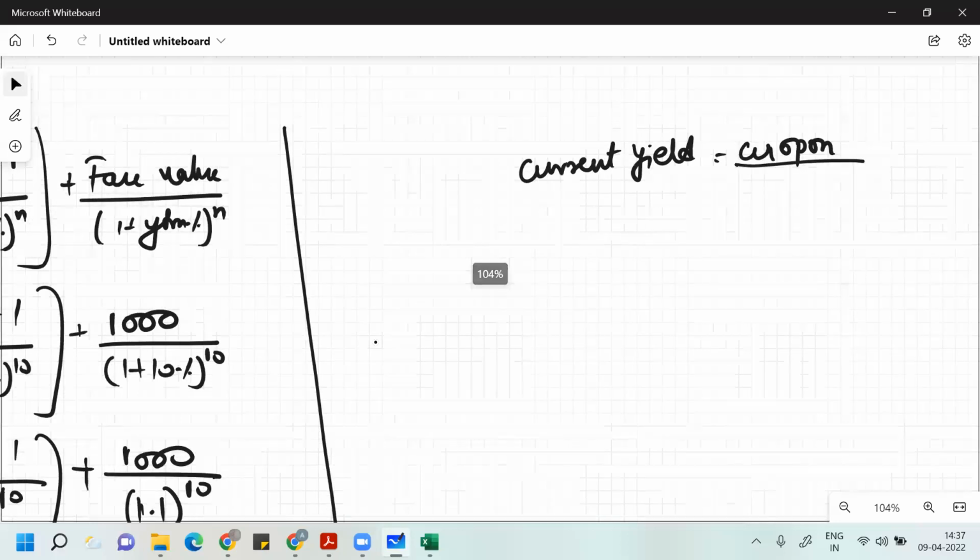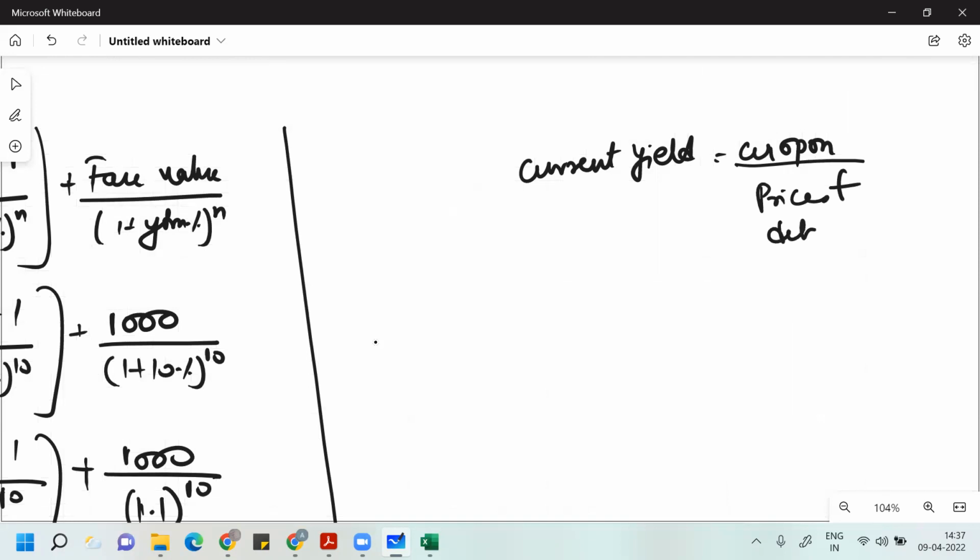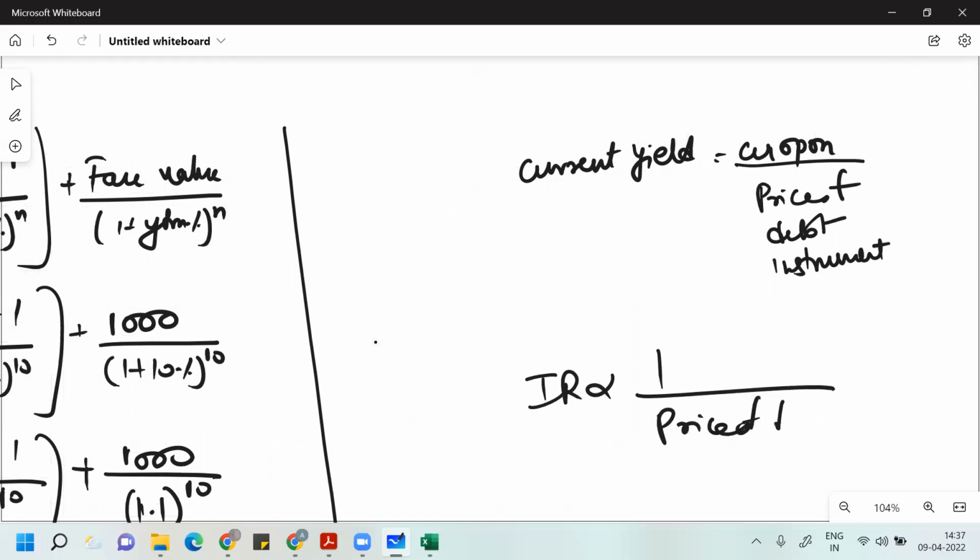The coupon you are receiving is fixed, but the price of the debt instrument changes depending upon what is happening in the market. What is happening with inflation and other economic behavior ultimately impacts the demand and supply of the debt instrument in the market. The interest rate is inversely proportional to the price of the debt instrument.